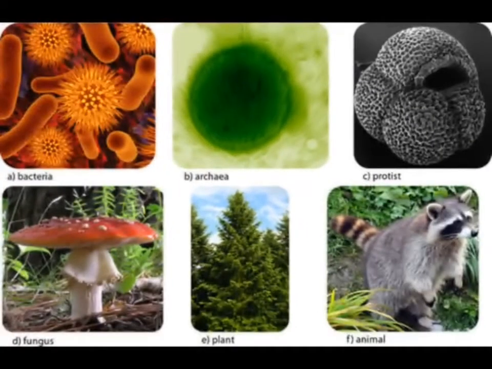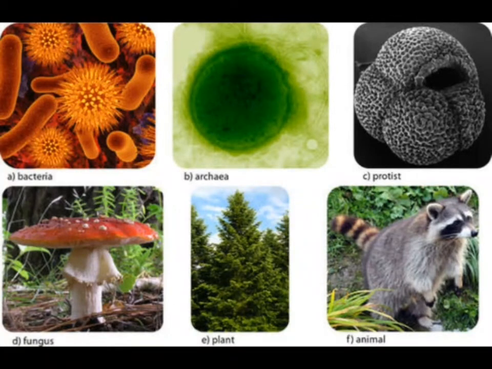Next, we will see about nutrition. The process by which the energy and the materials are obtained for the maintenance of life is known as nutrition. Energy is needed for cell growth and to repair worn out structures. This energy is obtained by nutrition. The organisms that produce their own food by themselves are known as autotrophs.